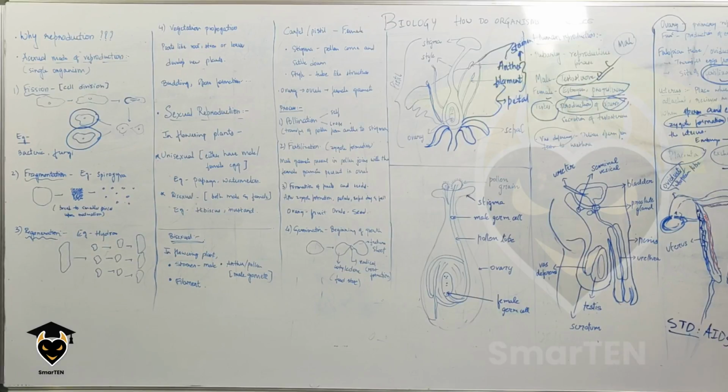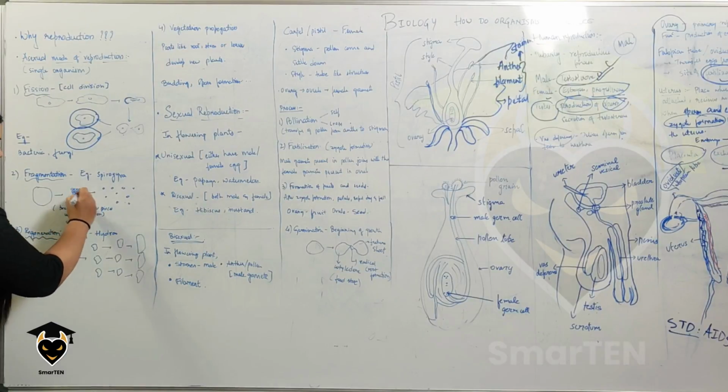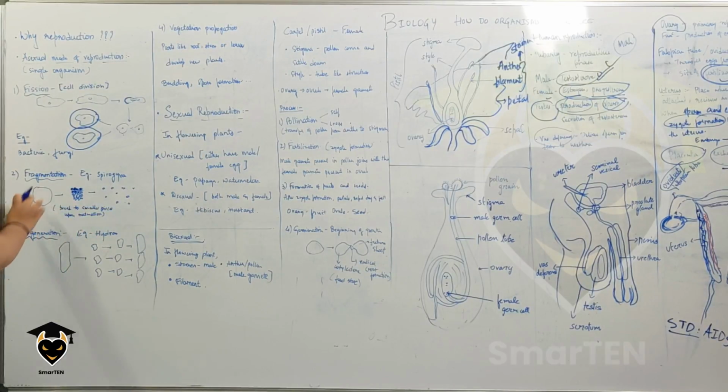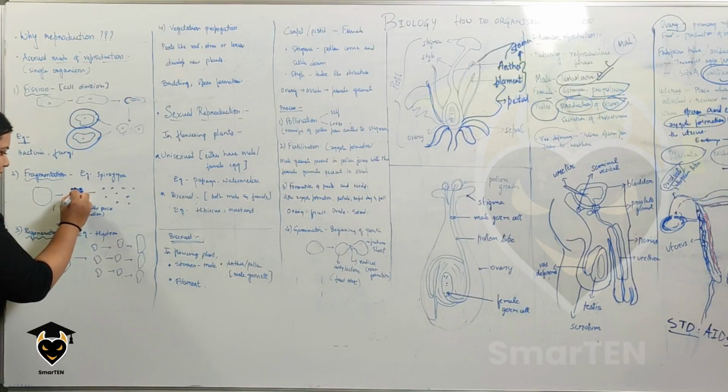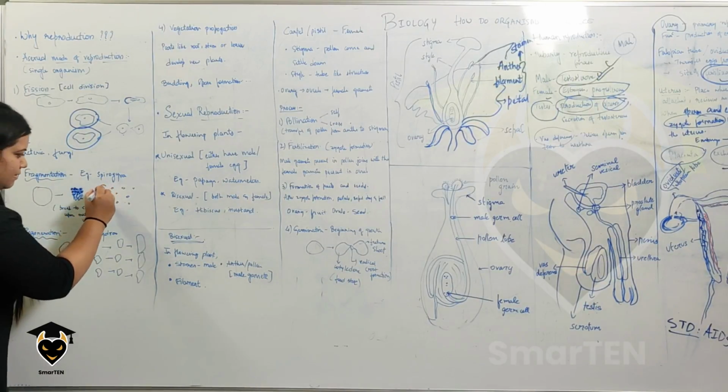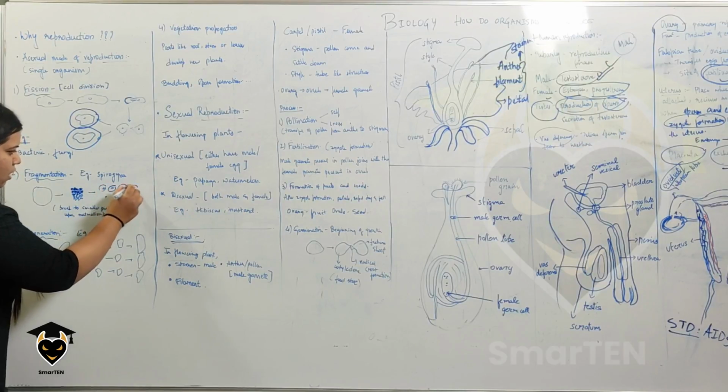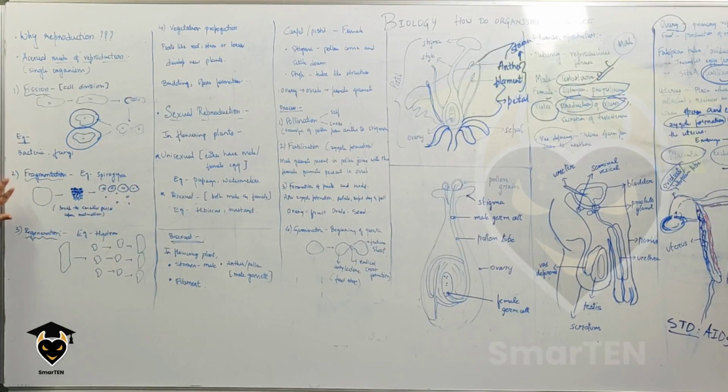The second method of the asexual mode is fragmentation. The best example for this could be Spirogyra. What exactly happens is they break into smaller pieces upon maturation. Imagine this is a Spirogyra, though it doesn't look like this. Upon maturation, it breaks into smaller pieces, and again these smaller pieces become individual organisms. So this is nothing but fragmentation.